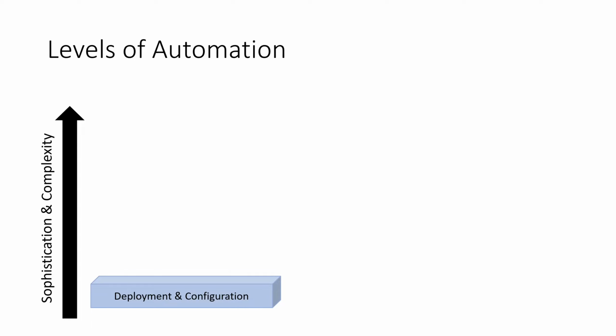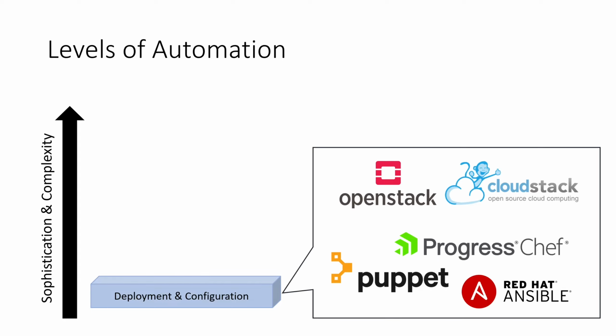At the lowest level of this classification, we have automation of deployment and configuration tasks. This is an absolute must for cloud computing and extremely useful for enterprises and startups. At this level, we are talking about tools that aid in deploying applications and servers and configuring them, and also keeping software up to date. Examples include tools such as Red Hat's Ansible, Chef, Puppet, which manage Linux installations, and there are also other tools that work in different environments. For example, OpenStack and CloudStack manage clusters, so they create and destroy virtual machines, virtual disks, for example.